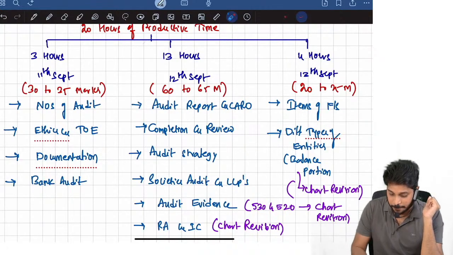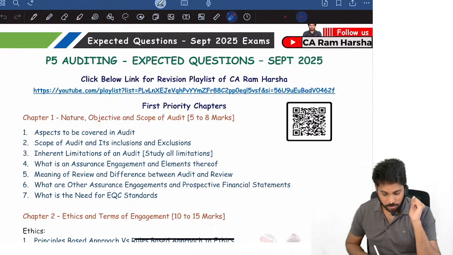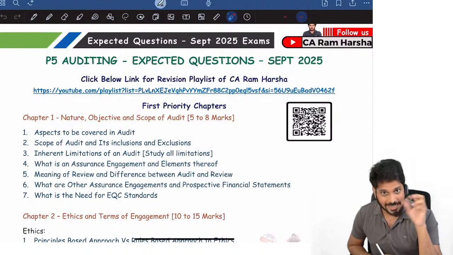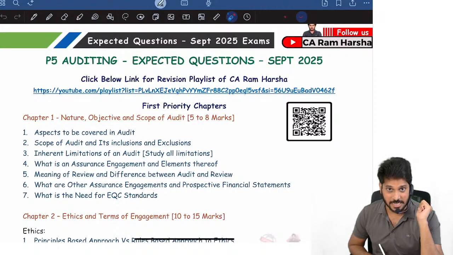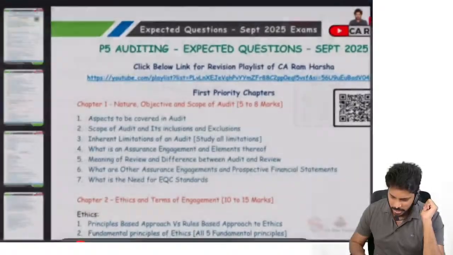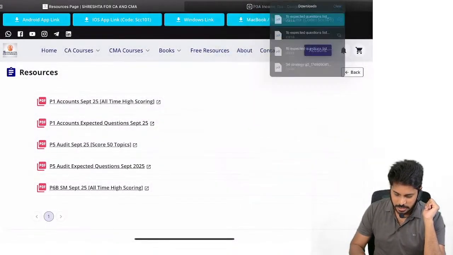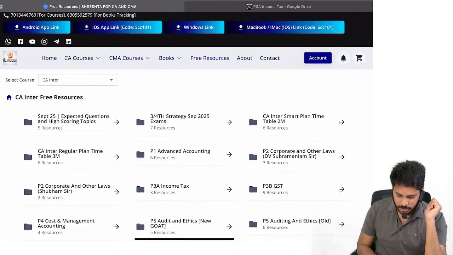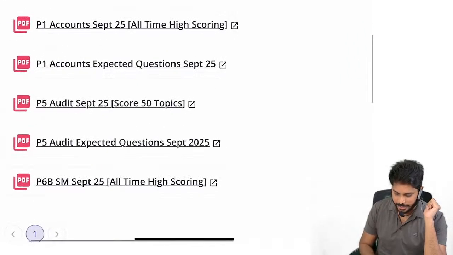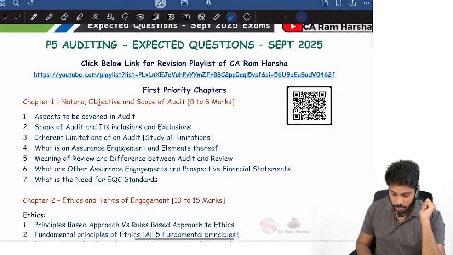Now, there is an expected questions list which I already released. You can download this on our website. Go to the website, just open free resources. Here you see expected questions. Here, audit expected questions. If you download that, you will get this file.